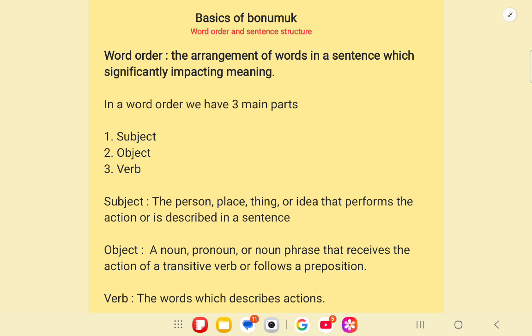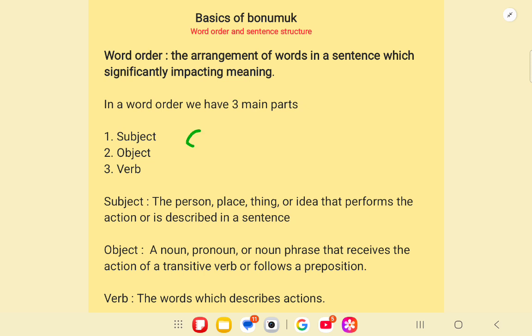Word order and sentence structure. So, let us first look at what word order is. It is the arrangement of words in a sentence, which significantly impacts meaning. Means in English,